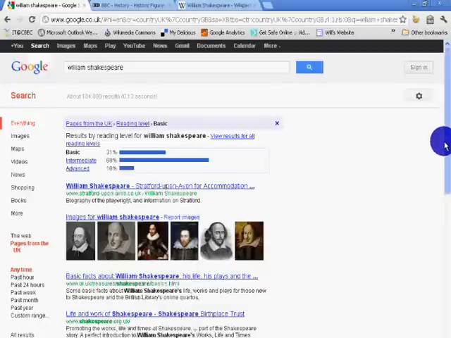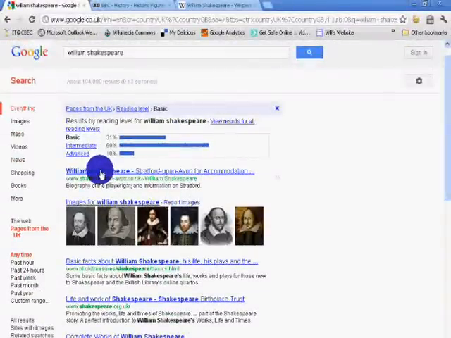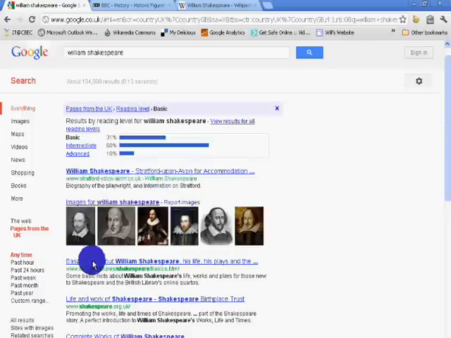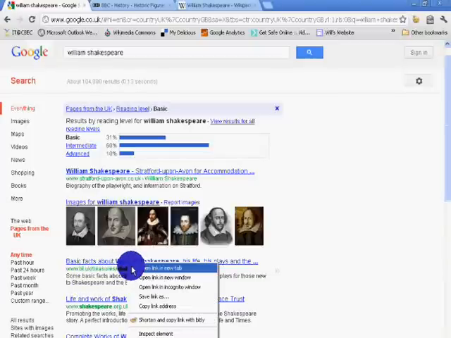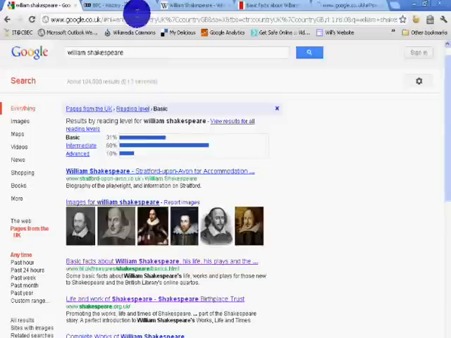Now actually the BBC site has gone. That was considered maybe too hard in terms of reading level. So now there's one here, basic facts about William Shakespeare, bl.uk. If I read the snippet, it's telling me it's from the British Library, so I'm going to have that. So right click, open a new tab. Shakespeare.org.uk. .org means it's a non-profit organisation, promoting the life and work of Shakespeare. So I can click on that. So I've now got 4 different sites with information.